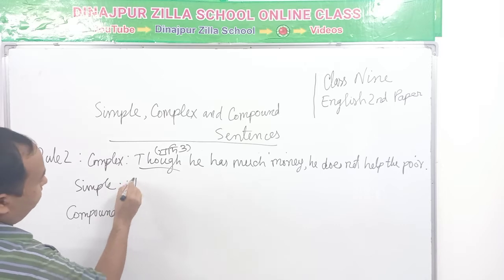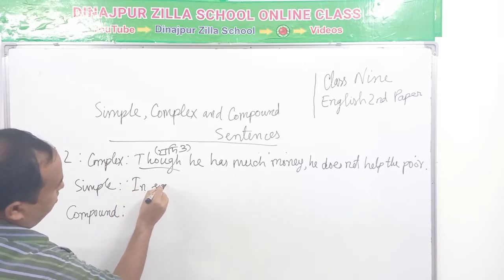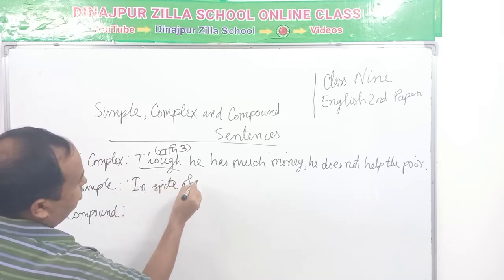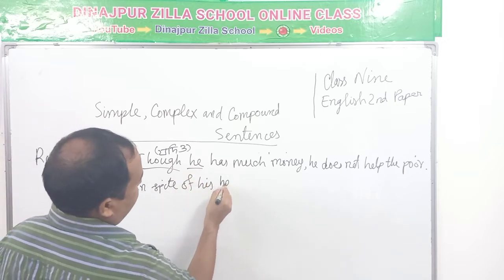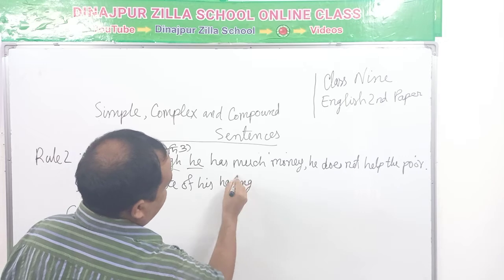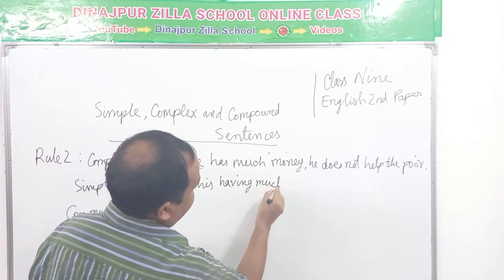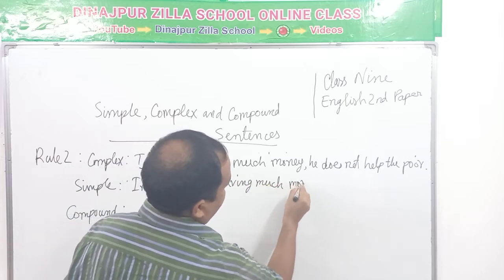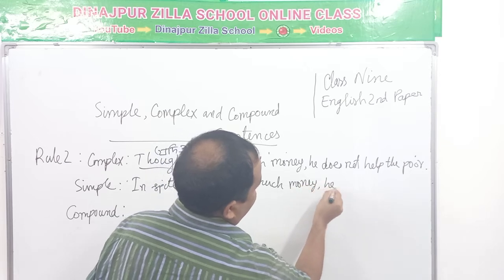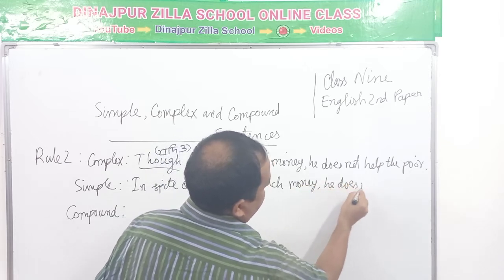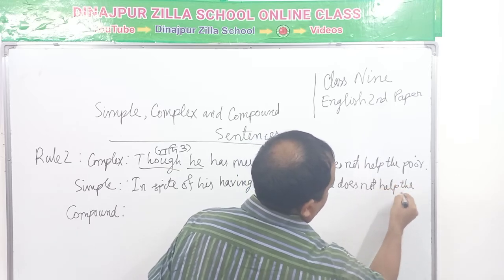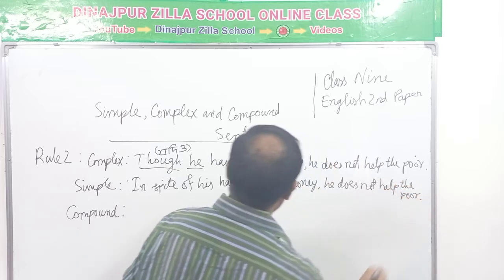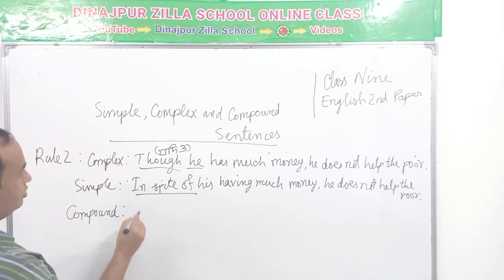In spite of his having much money, he does not help the poor. In spite of, meaning সত্ত্বেও.